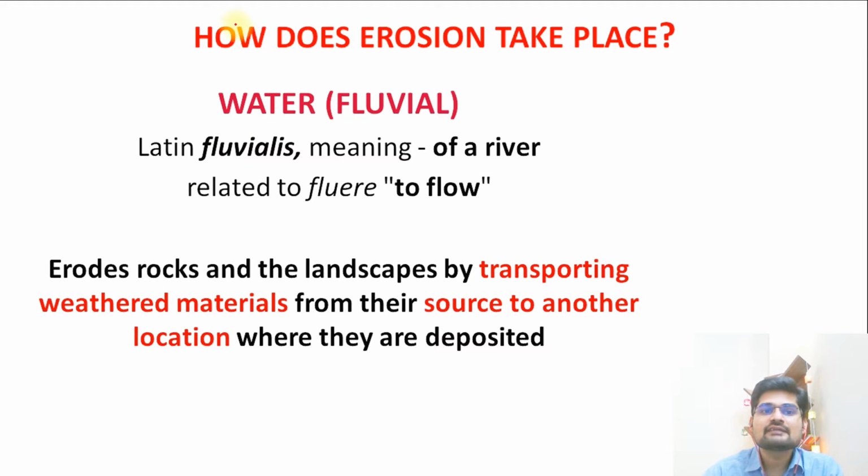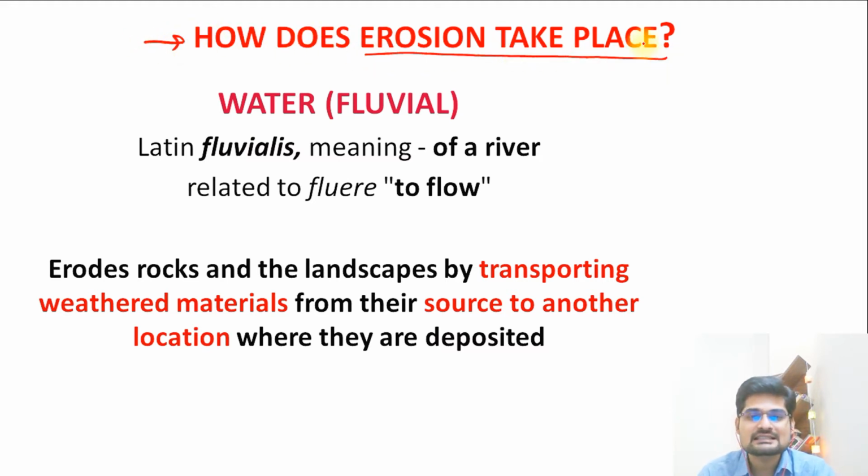Now the next thing we need to understand is how this operates. How does erosion take place? This is the question, so let's answer it. The first agent we talk about is water. When it is associated with water, the word that comes in is fluvial. Why?